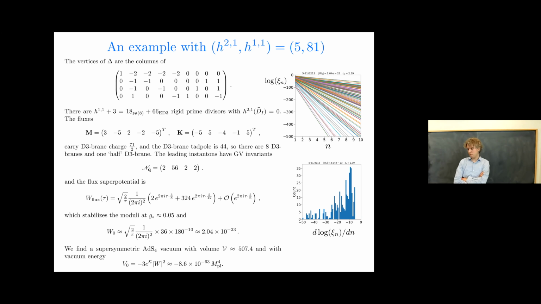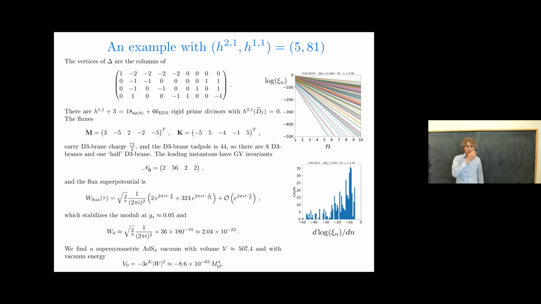All of these have H21 of their uplift being 0, so they have constant Pfaffians. The charge in fluxes is 71/2, and the D3 brane tadpole is 44. So there's 8 D3 branes and then 1/2 D3 brane that's stuck on an O7 plane stack.